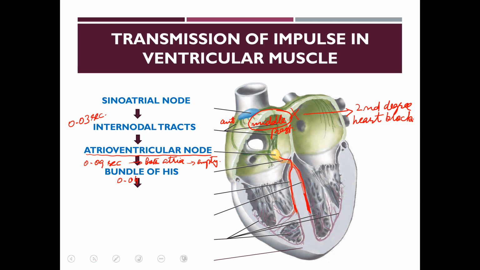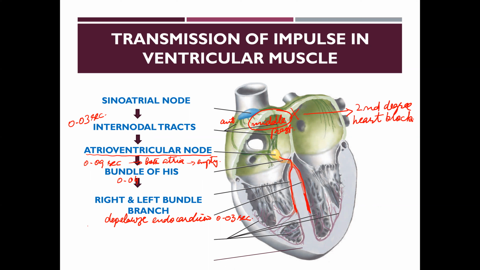The right and left bundle branches depolarize the endocardium in another 0.03 seconds. From these branches, impulse transmission occurs through Purkinje fibers into the ventricular muscles in another 0.03 seconds.